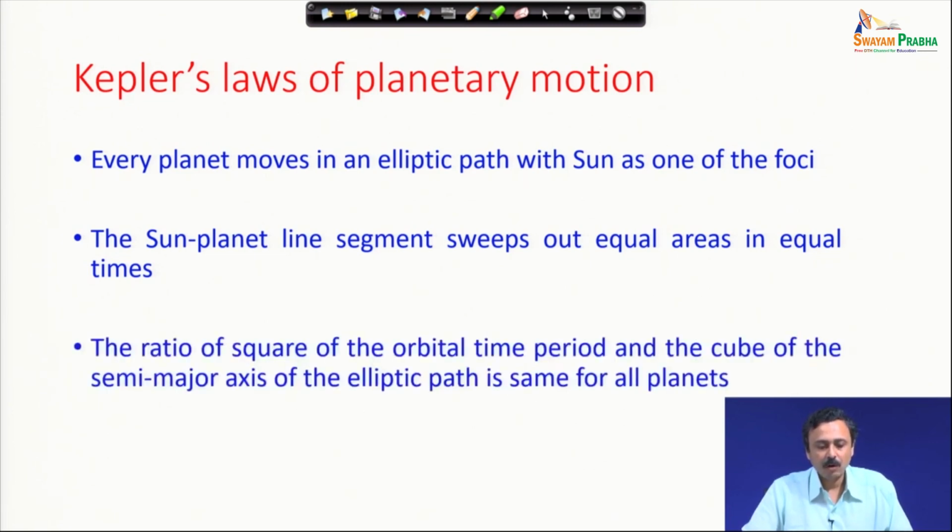The third law says the ratio of the square of the orbital time period and the cube of the semi-major axis of the elliptic path is the same for all planets. These are kinds of regularity. To find this regularity from all the data that Tycho Brahe had taken and noted down is in itself a huge task, which Kepler did.